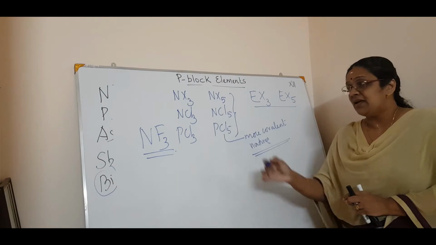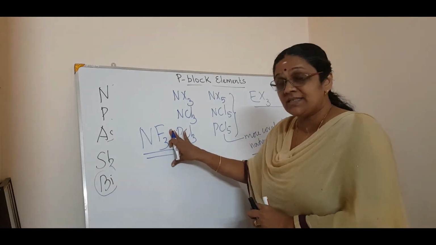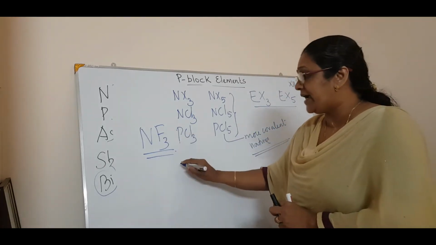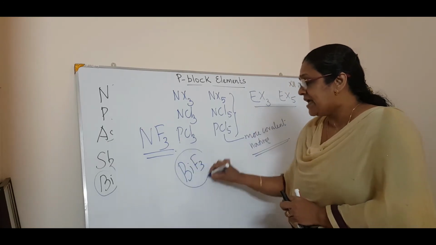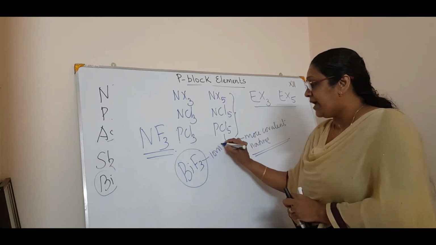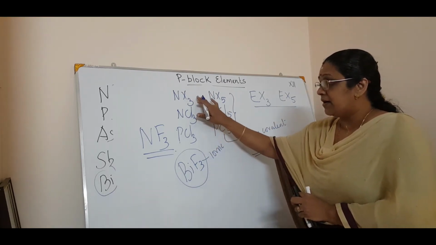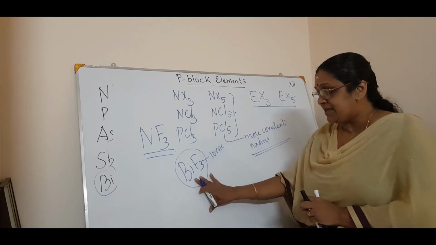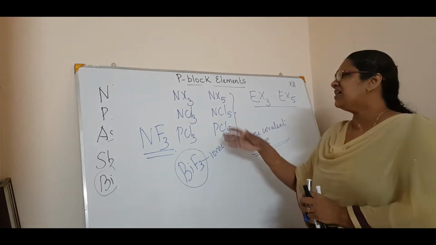All other fluorides other than BiF3 are covalent, which means BiF3 is ionic, and the nitrogen, phosphorus, arsenic, antimony fluorides are covalent, whereas bismuth fluoride is ionic in nature. Okay, so these are the important points.